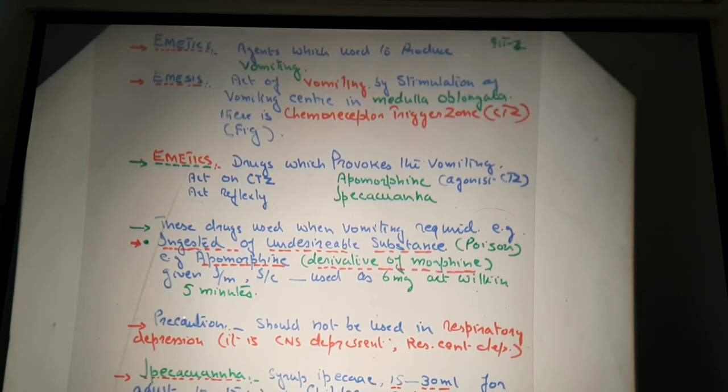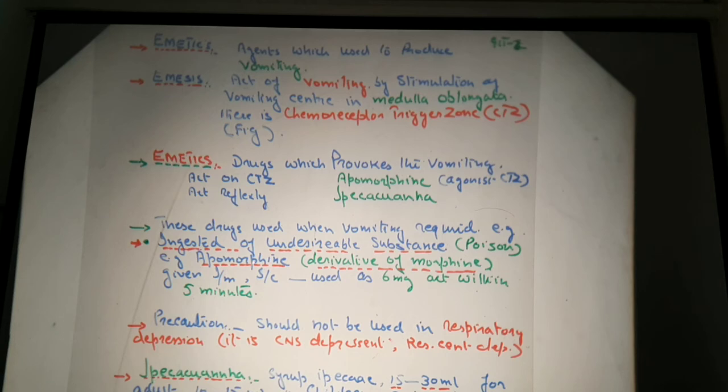Now, if it acts reflexly, that is ipecacuanha. It acts reflexly because it causes irritation, particularly in the GIT. Due to this irritation, it indirectly or reflexly stimulates the vomiting center present in the medulla oblongata, and then when the vomiting center is stimulated reflexly, the process of emesis takes place.